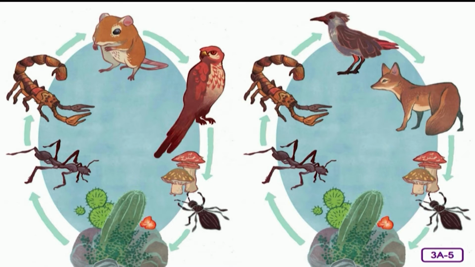Do you see any connection between these food chains? Both food chains begin with ants eating plants. In both chains, a scorpion eats an ant. When food chains connect, as they surely do, food webs are created. Here is what one possible desert food web may look like.